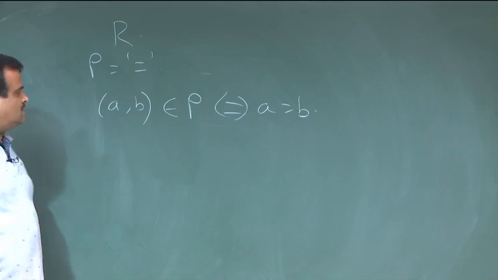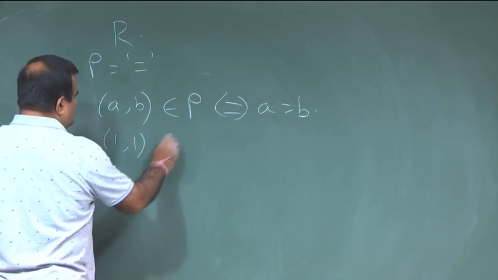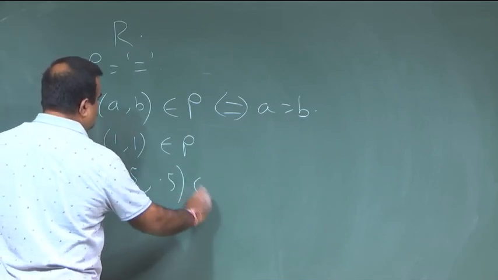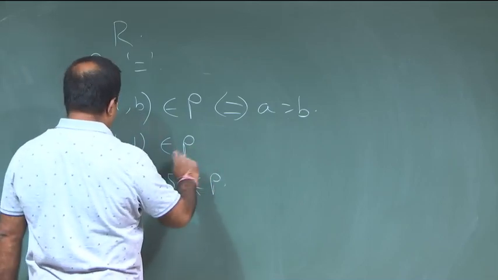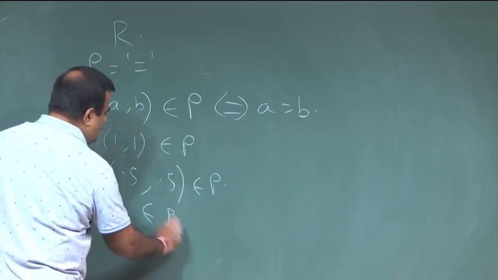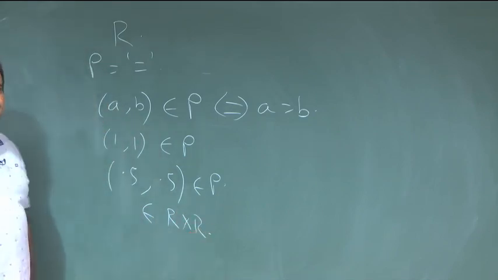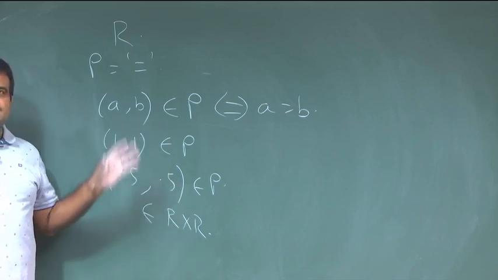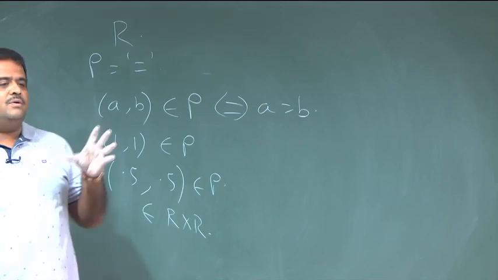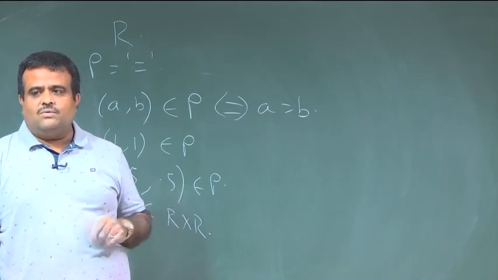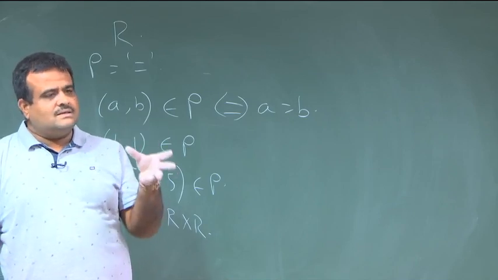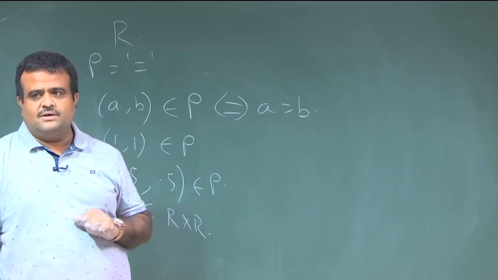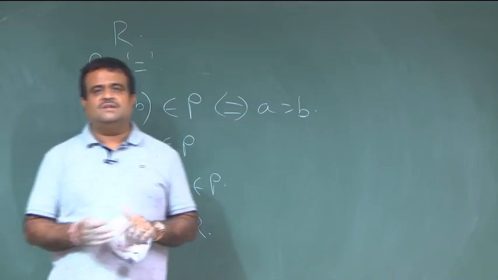So, who are the elements in this? (1, 1) belongs to rho, (0.5, 0.5) belongs to rho, and all of these belong to R cross R, all are subsets of the Cartesian product. This is an infinite set basically, but this is the concept of a binary relation, where we have a single set and a relation is a subset of the Cartesian product S cross S. We will discuss more about relations in the next class. Thank you.